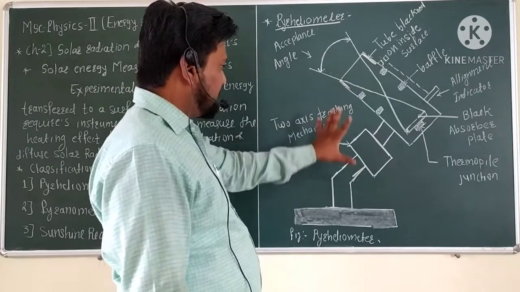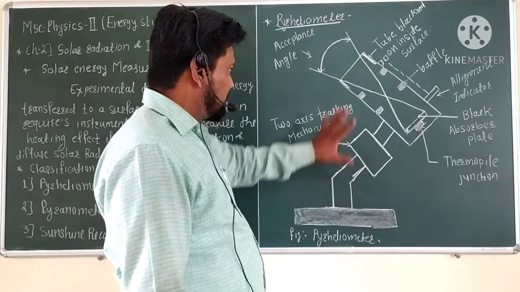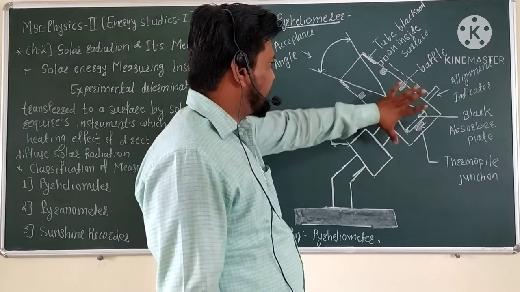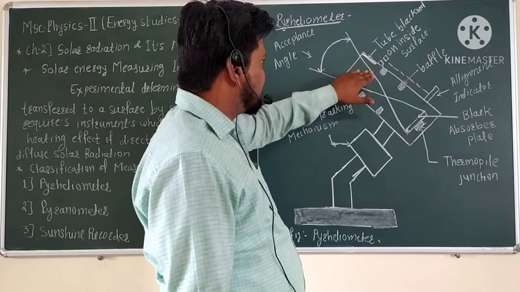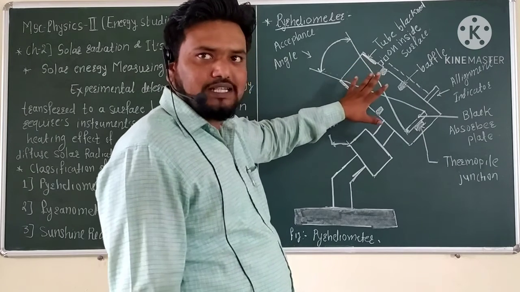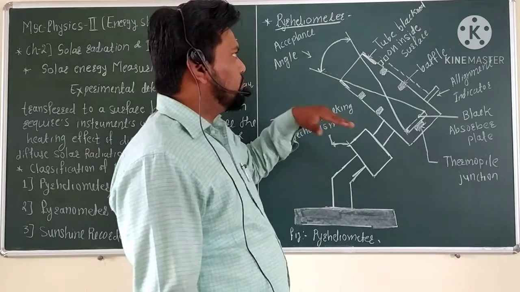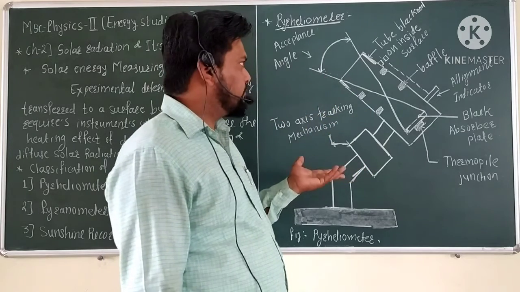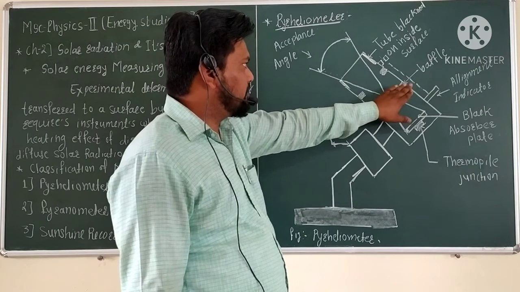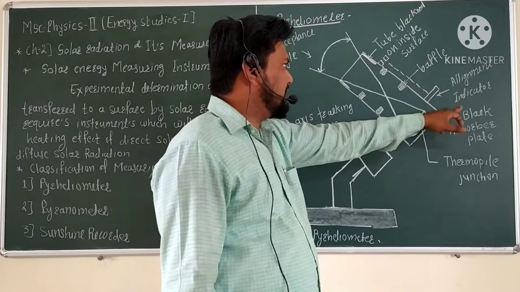If we see the schematic structure of the pyroheliometer in this figure, there is a tube-like structure. The inside surface of this tube is blackened. Next there are baffles for adjusting this instrument, and next is the alignment indicator.